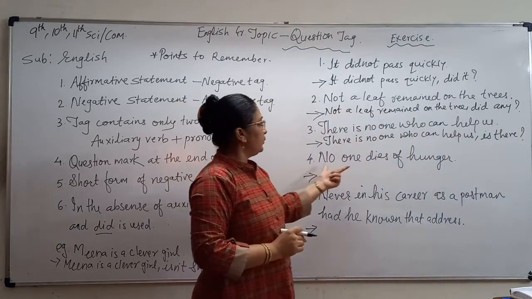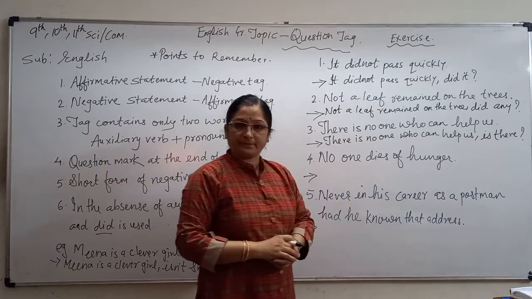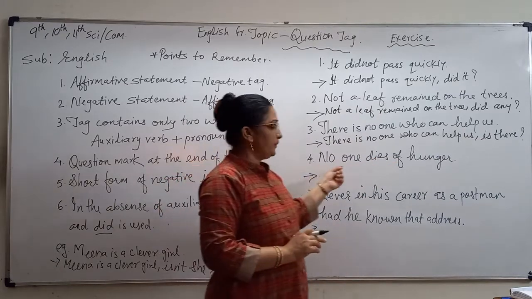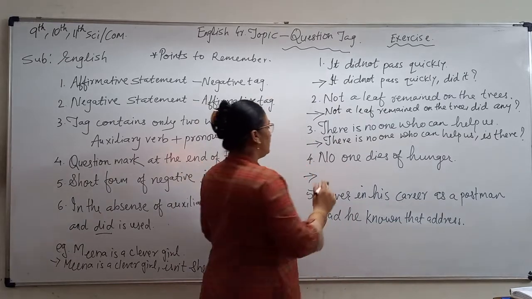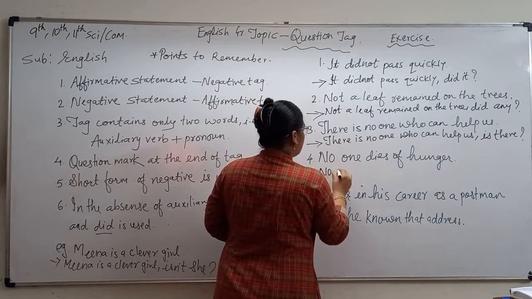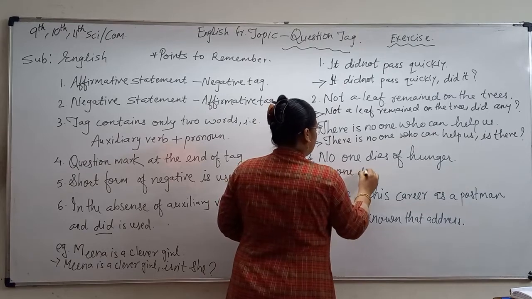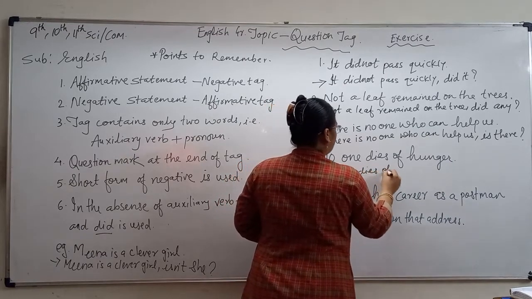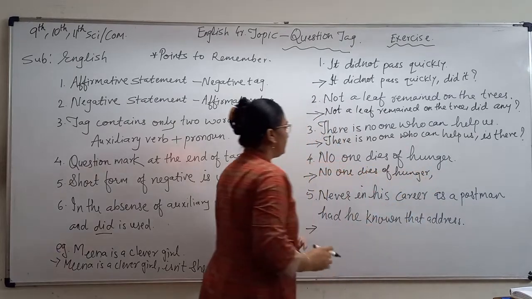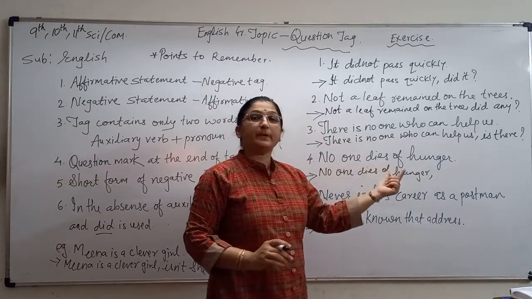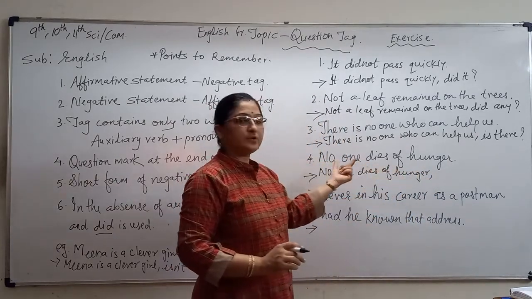Next one. No one dies of hunger. This is the question you are having. So just copy down the sentence. No one dies of hunger. Then use comma. Then here dies shows the present form and no one shows the negation.